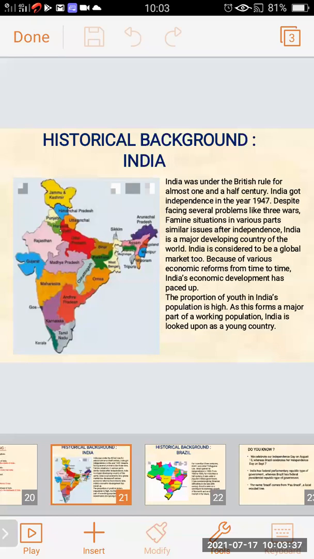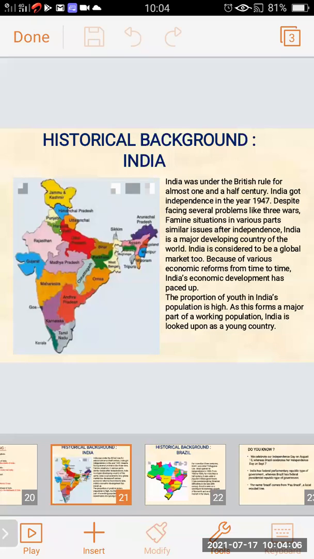Related to the economy also, India has faced various difficulties in different states. India is known as the major developing country of the world. Very important point: India is a developing country.